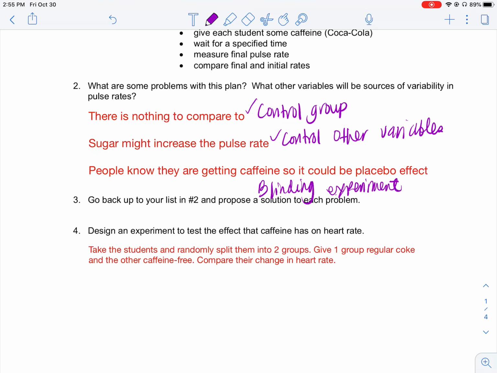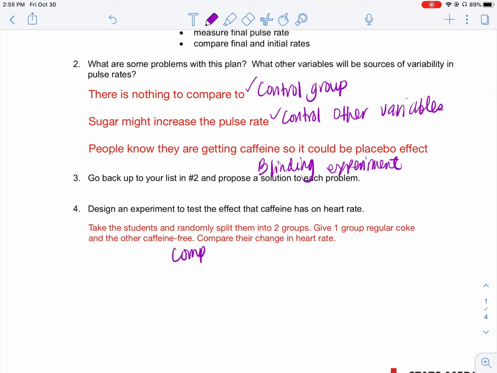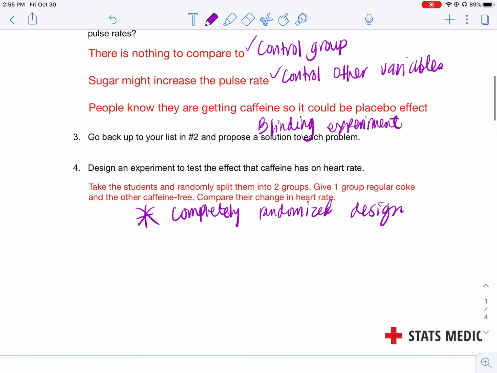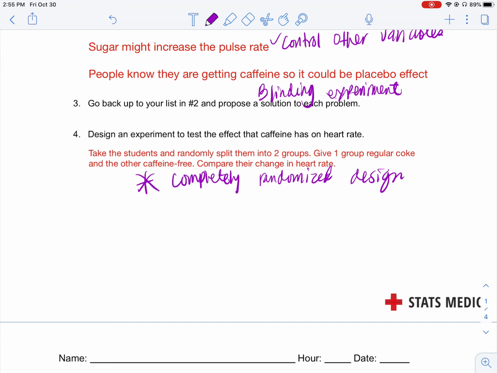Now, let us design an experiment. So we call this one, let's put a name, completely randomized design. You know how in observational studies, with surveys, we had stratified, simple random, and cluster, right? In the world of experimental study, the first method that we have is called a completely randomized design. This is technically the simplest design of an experimental study, where you have 100 students.